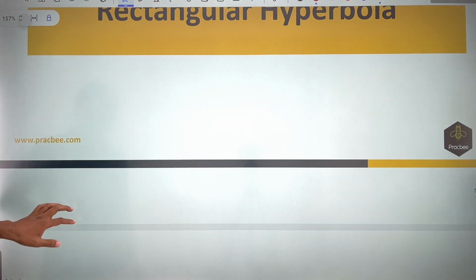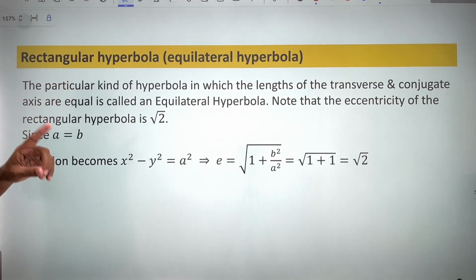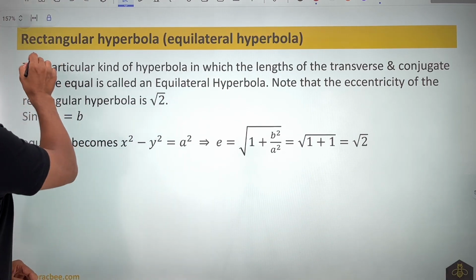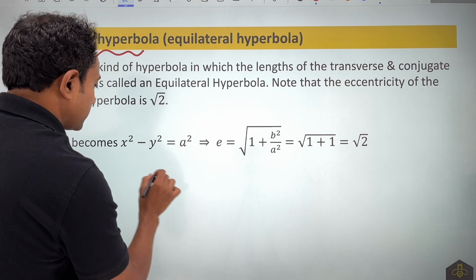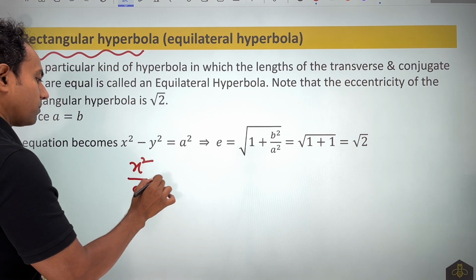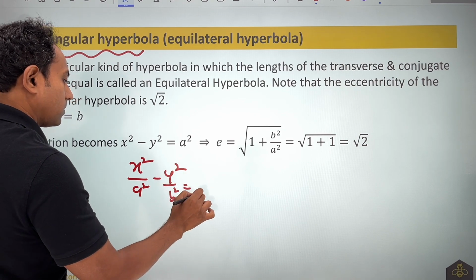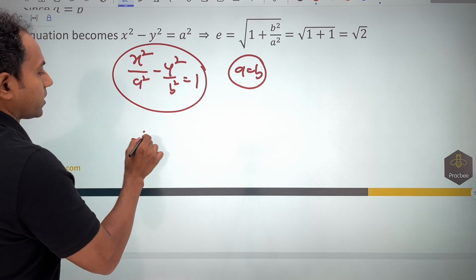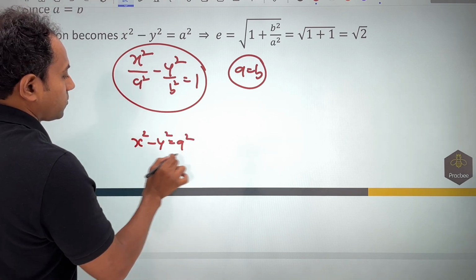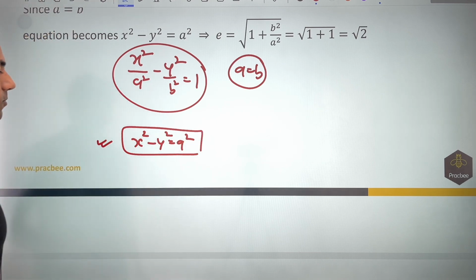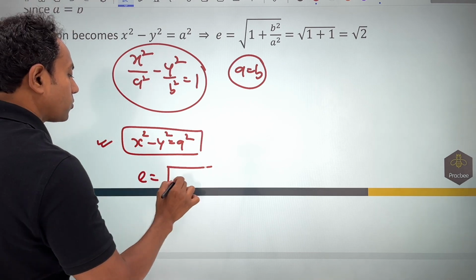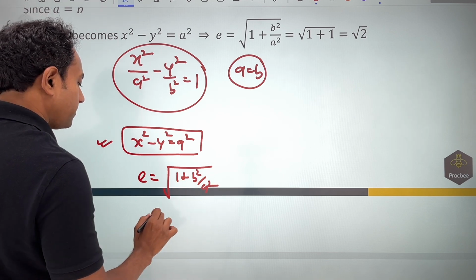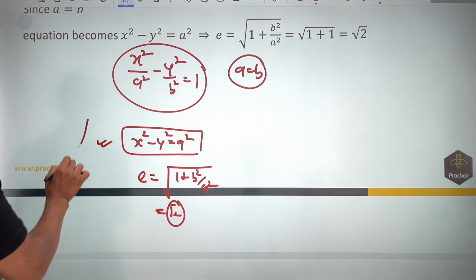Now type 8 questions are based on the idea of rectangular hyperbola. If in a hyperbola the values of a and b become equal, it will still remain a hyperbola, it will not become a circle. That kind of hyperbola is known as a rectangular hyperbola. So in this equation, in the most elementary form, if I put a is equal to b, this equation transforms into x square minus y square is equal to a square, and this is the equation of a rectangular hyperbola. If you find the eccentricity, it will be root of 1 plus b square by a square. Since a and b are equal, this will become root 2. These are two very typical things about it.